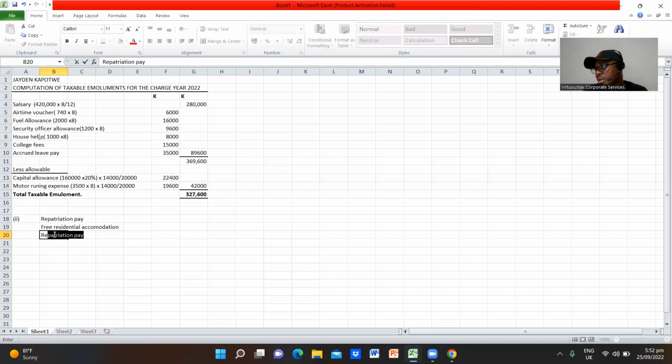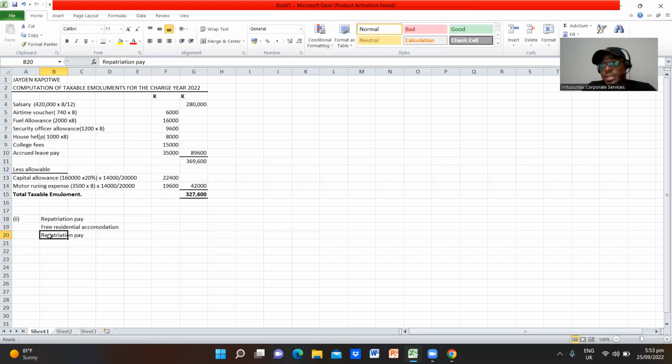The company reimbursed him 8,000 kwacha incurred on the medical treatment of his sick son. Remember, medical treatment is not a taxable emolument on the employee.